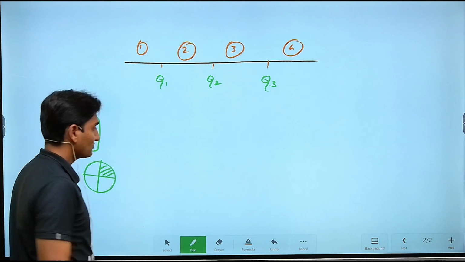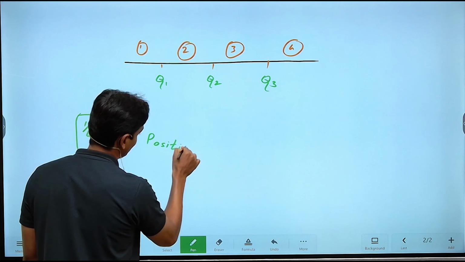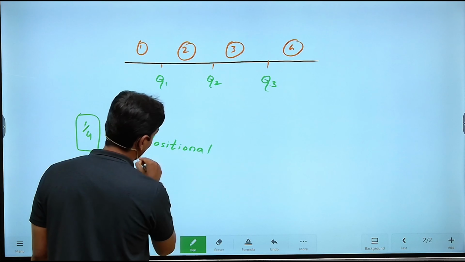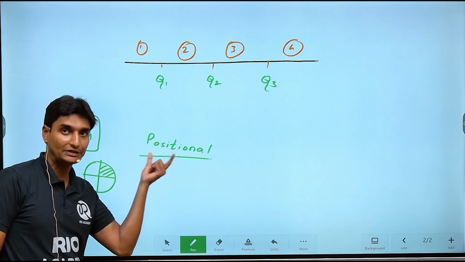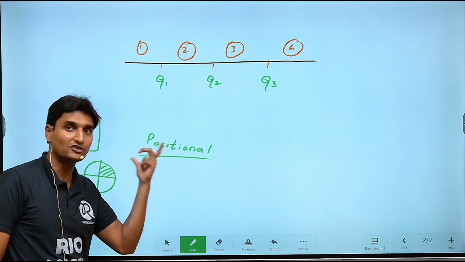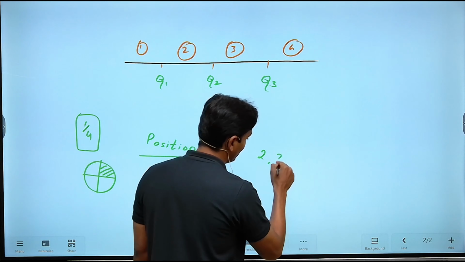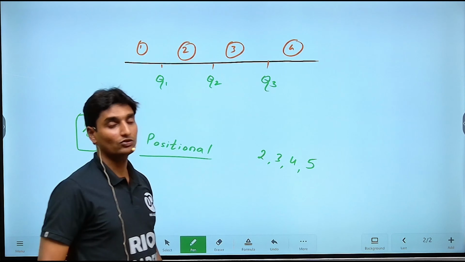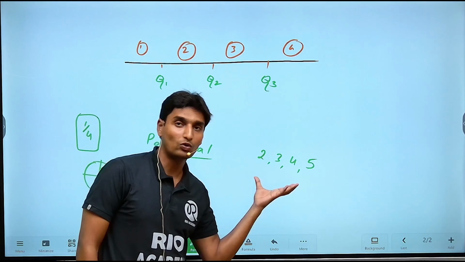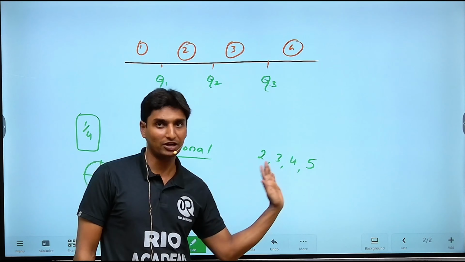Now guys, as we talked about, we are dealing with the positional averages, correct? We are finding the central value based on the position, based on the rank, based on the seating arrangement. Just in case I take a series here, 2, 3, 4 and 5, and I ask what the mean or average will be, you'll take the sum divided by the number of elements.